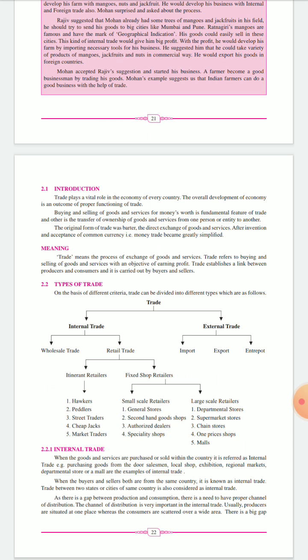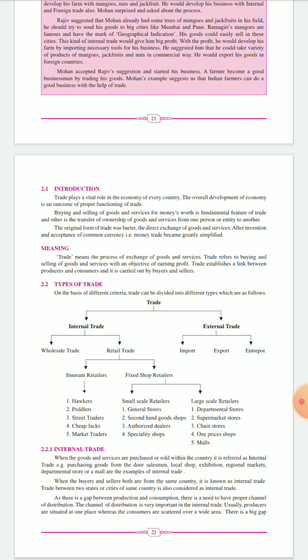Now itinerant retailers are those who don't have any fixed area for selling. You will find them changing their places every day. They are hawkers, peddlers, street traders, cheap jacks and market traders. They don't have any one fixed location. One day you will see them in one corner, next day in another corner, so they don't have a fixed shop.